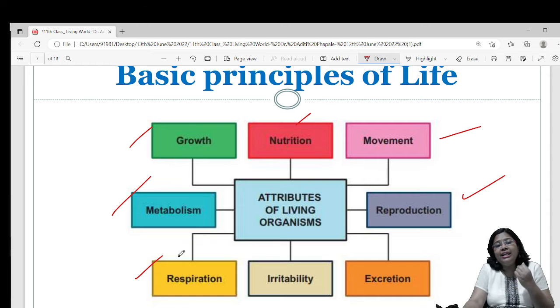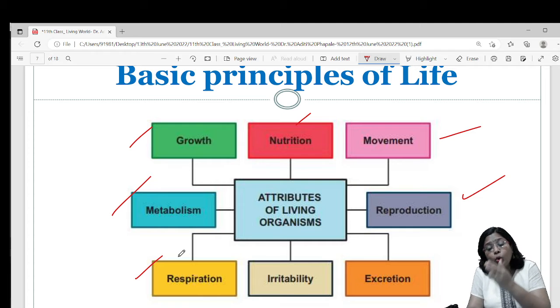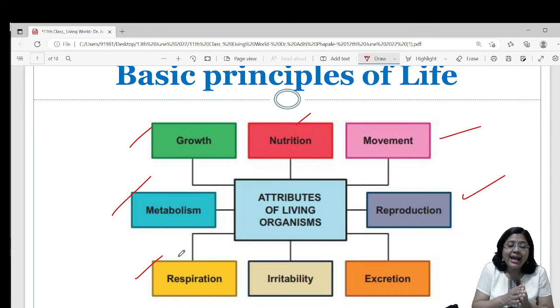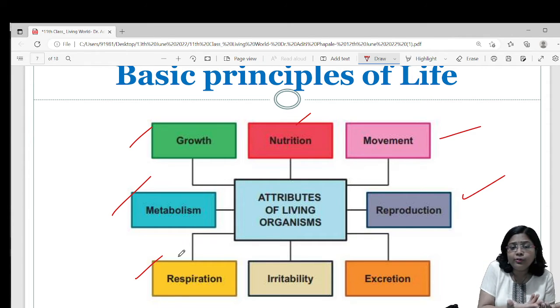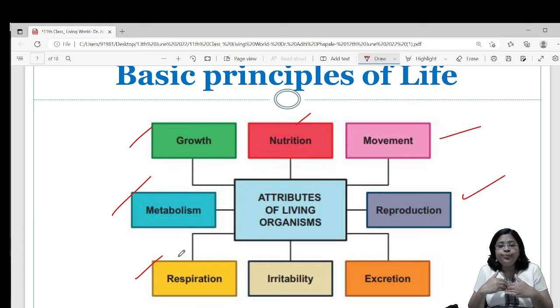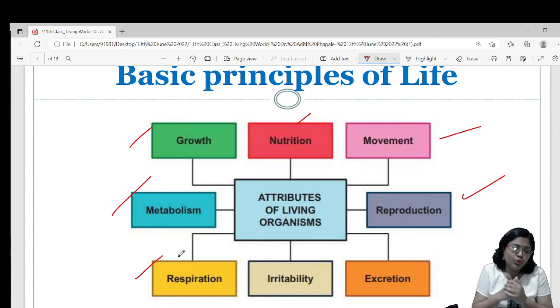Respiration means what? Respiration is a process by which energy is produced in our body. Correct? So food, basically it gets converted to glucose, and glucose is oxidized in our body. Glucose reacts with oxygen in the body cells and energy is produced. That energy is used by other chemical reactions in our body, or it is used by us, okay, to perform different functions. And carbon dioxide is given out and water is given out. Carbon dioxide is waste product, we throw it, and water we use. Excess water is thrown out.